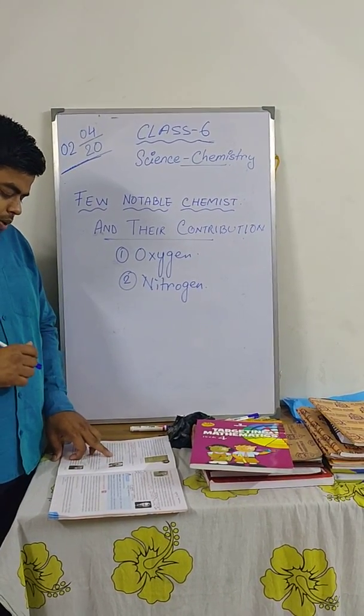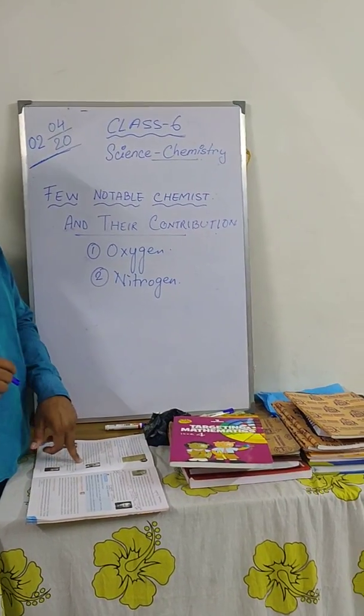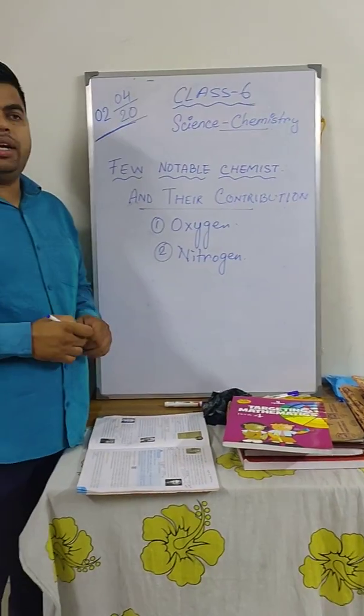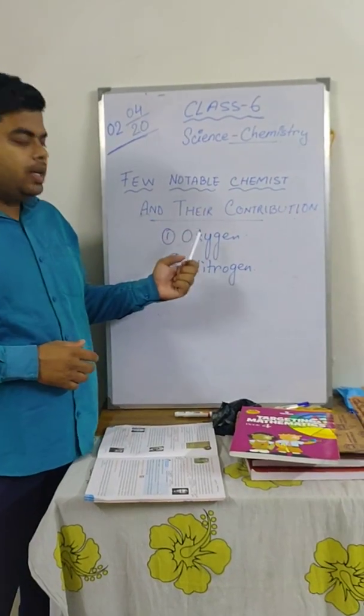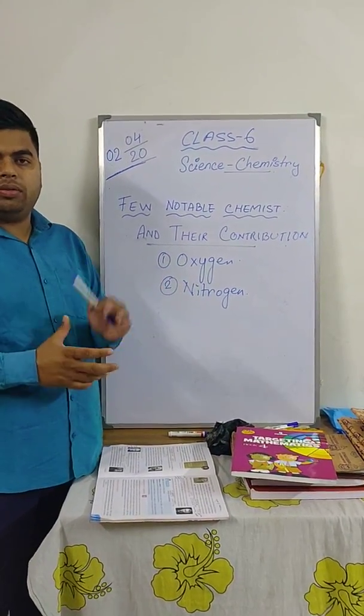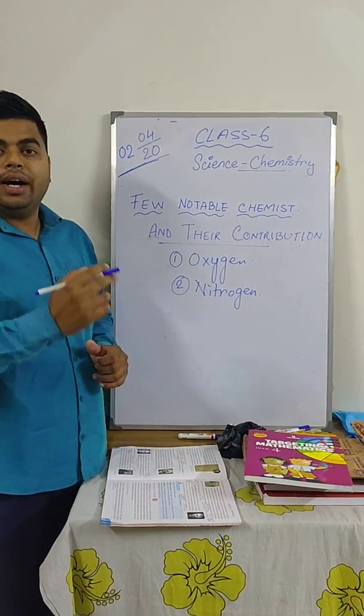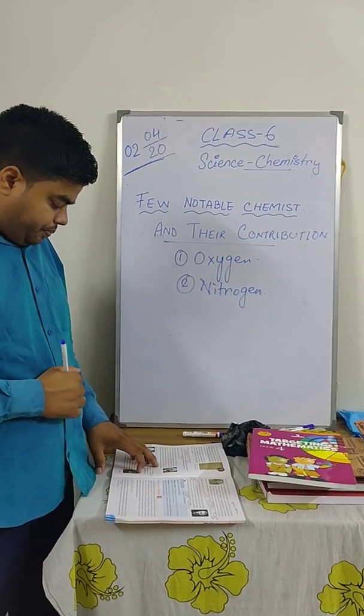Lavoisier was able to show the relationship between oxygen and metal resulting in rust. When oxygen comes in contact with metal, it causes rusting of the metal.